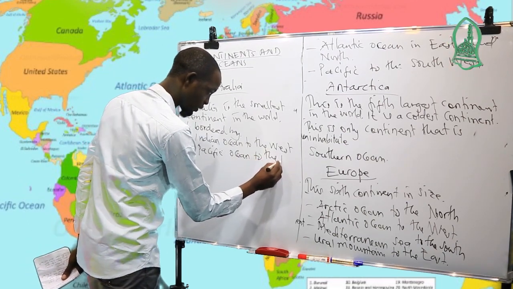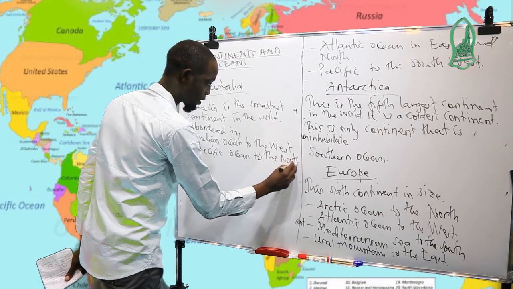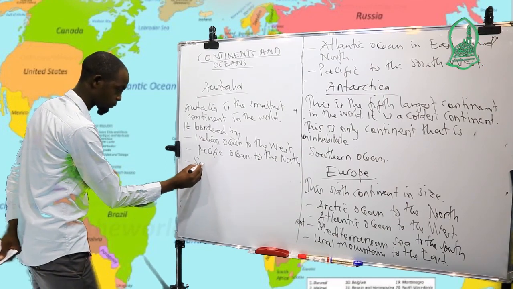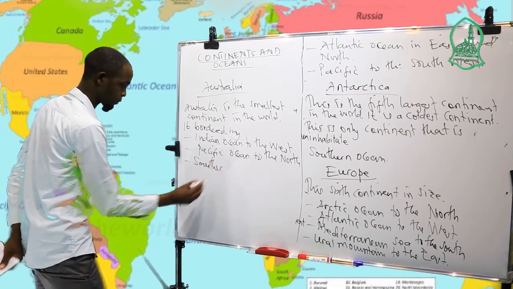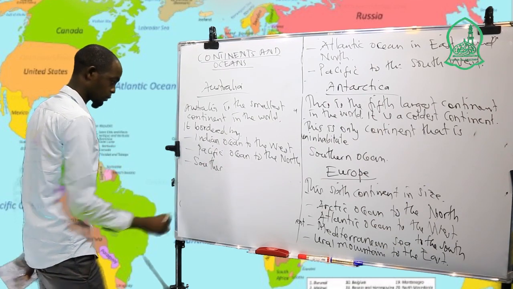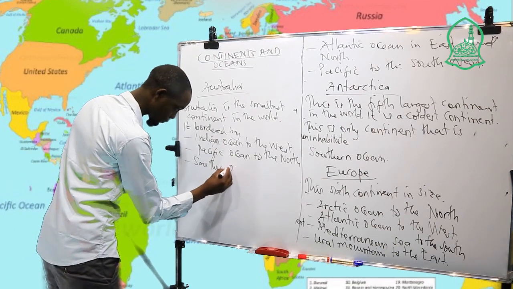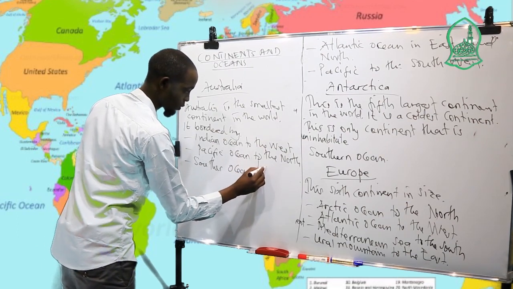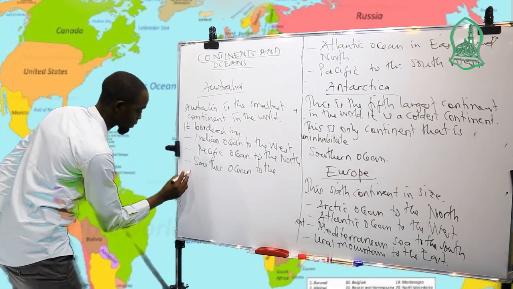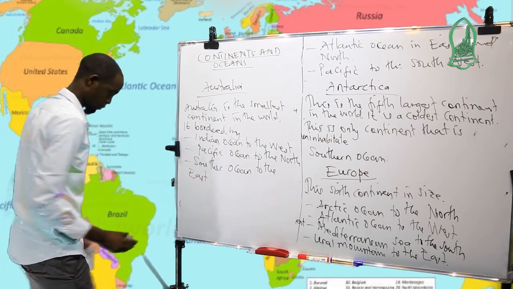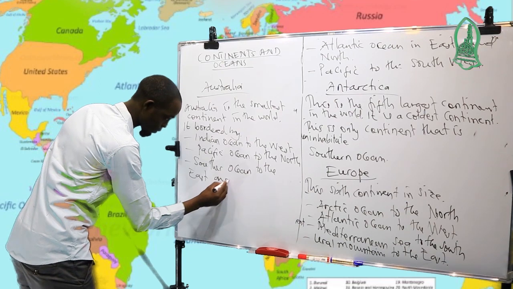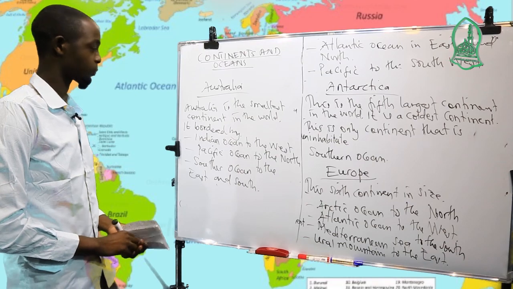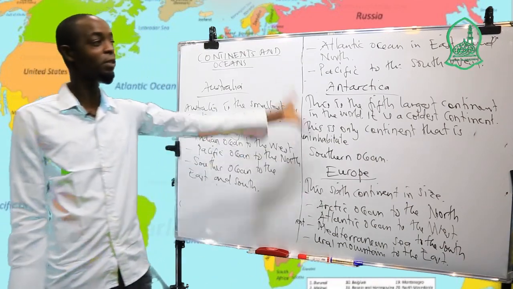Also there is the Southern Ocean to the east and the south. So these are the continents that we have.